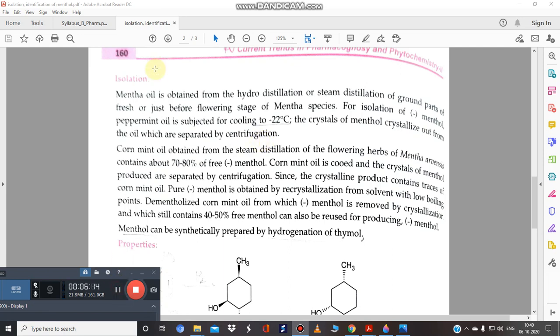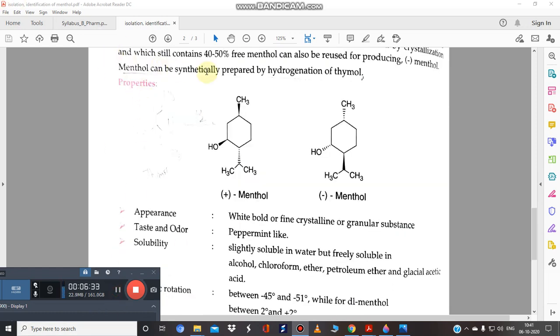So it has very simple stages. First of all, hydrodistillation and then cooling. It is a two-step method only, in which first it is subjected to hydrodistillation using the Clevenger apparatus. Then it is subjected to cooling at minus 22 degrees Celsius. Then we obtain the crystals of menthol. And in synthetic chemistry, it is also obtained by hydrogenation of thymol.